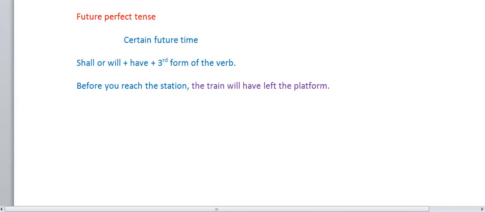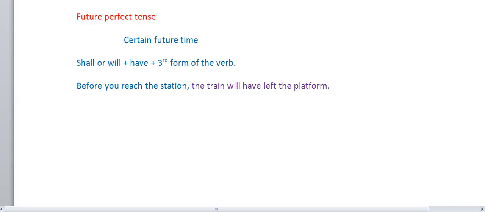Suppose two friends were talking together. They said that before we go to the bus stand, the bus will have left the place.